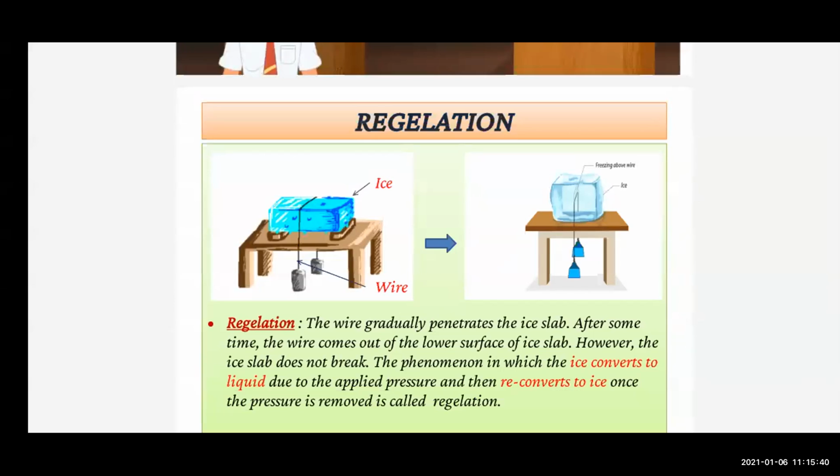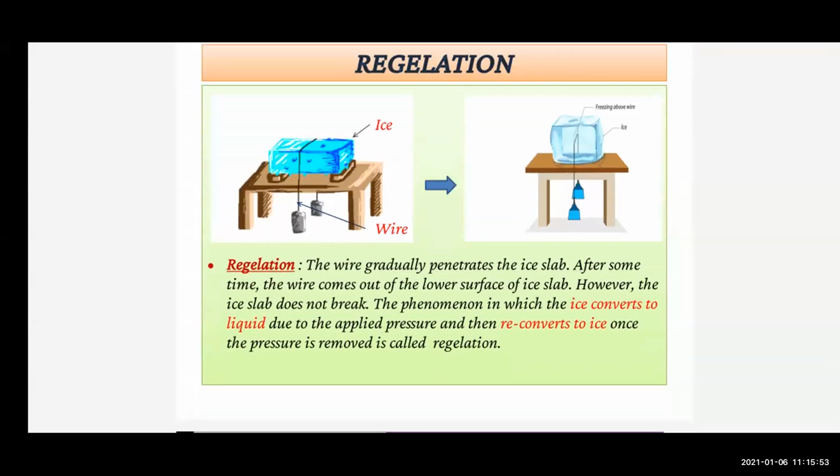Right. So, as you see in the above experiment, what happened? The wire moves through the ice slab, but the slab does not break. So, why does this happen? We'll see the reason for that. Listen carefully. The ice below the wire continues to melt because of the pressure exerted by the weights. Right. So, the ice below the wire, what happens? It continues to melt because of the pressure exerted by the two weights, and therefore it melts into water, and thus the wire comes down further.